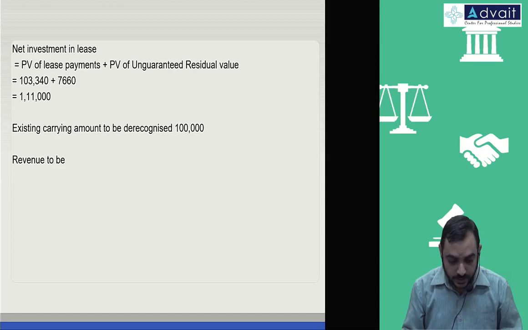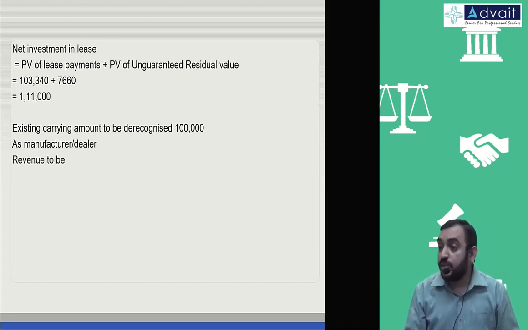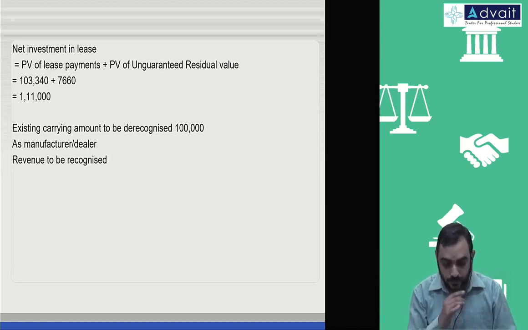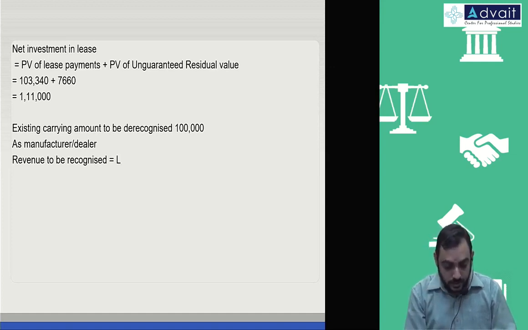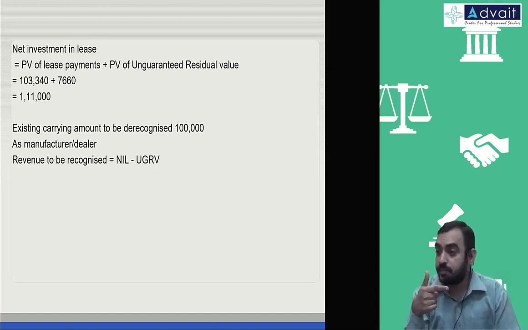As a manufacturer or dealer, in this case dealer, these additional two lines will come. Revenue to be recognized is net investment in lease minus unguaranteed residual value, because that portion is not sold yet.